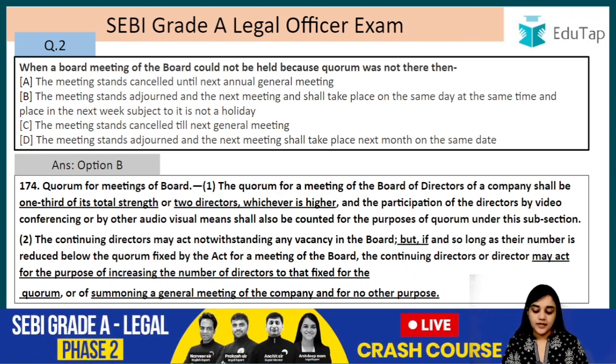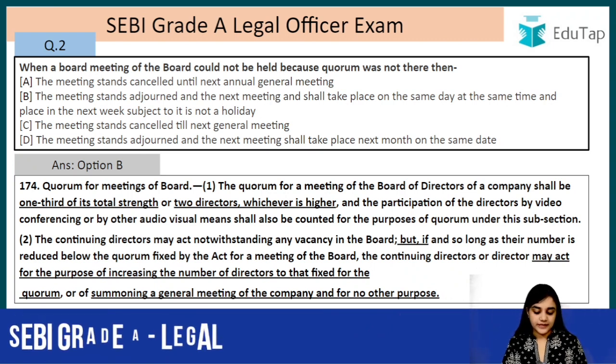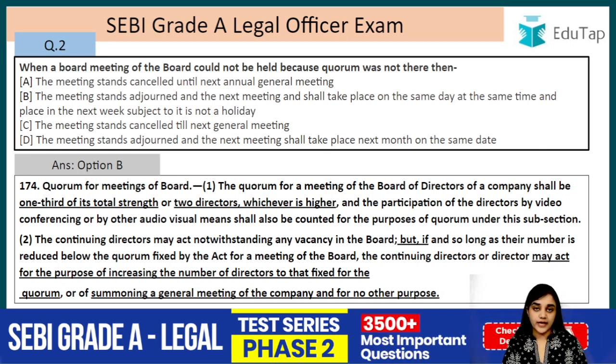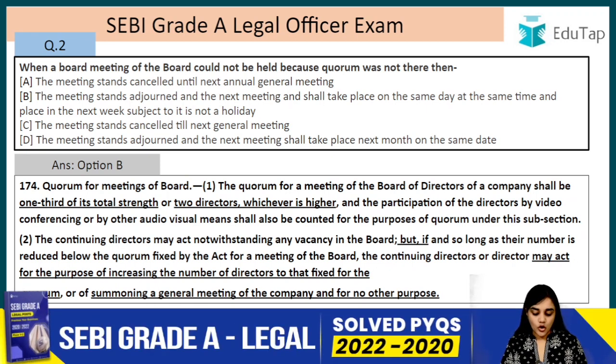Let's read this again. The continuing directors may act notwithstanding any vacancy in the board, but if and so long as their number is reduced below the quorum fixed by the act for a meeting of the board, the continuing directors or director may act for the purpose of increasing the number of the directors. Their first duty is to increase the number of the directors to that fixed for the quorum so that they can reach the quorum, or of summoning a general meeting of the company and for no other purpose.